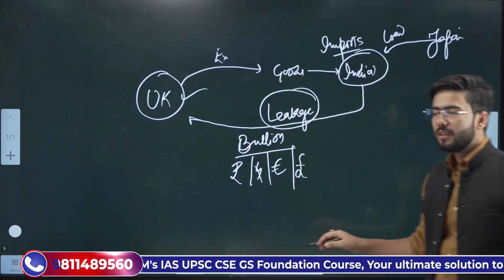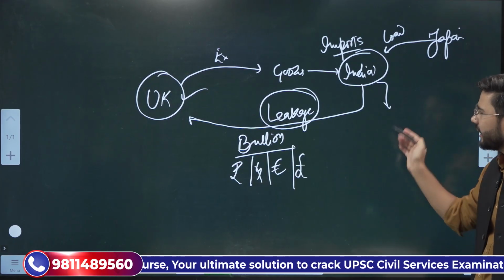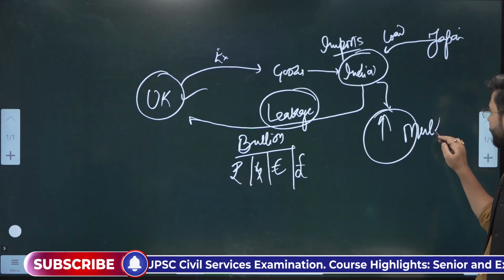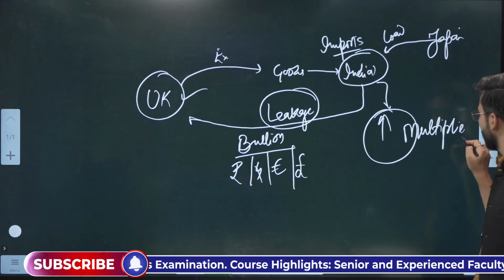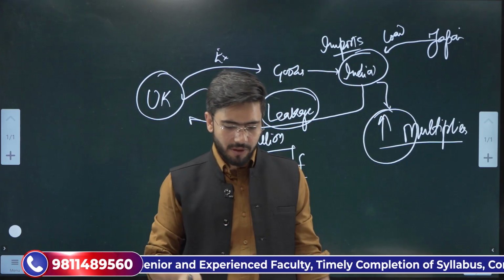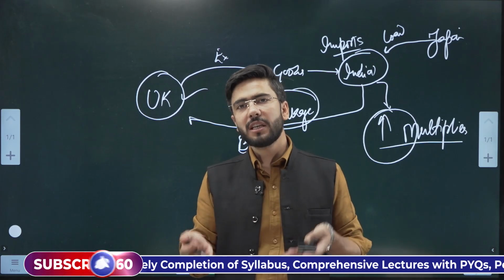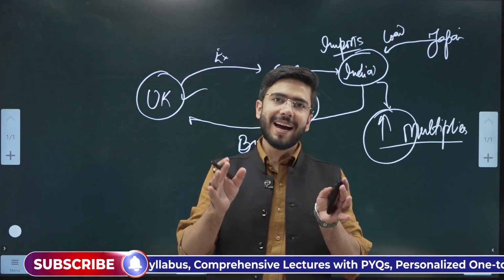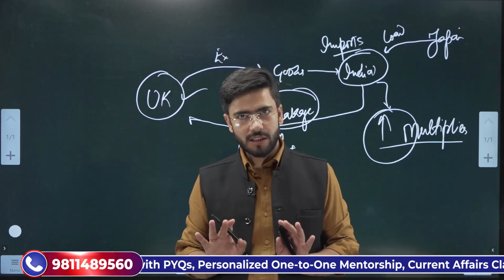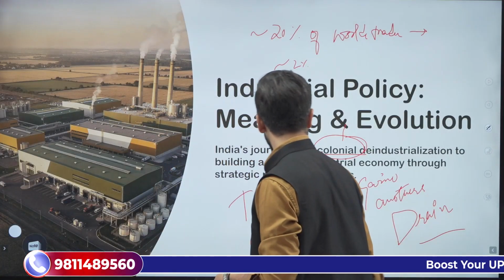Leakage of what? The cash, the currency, the money which was otherwise in India, which would have increased India's multiplier effect, is now decreasing. So that is why we need to develop our local industry, we need to develop our own domestic economy, and once we do that, that is the only way we have self-reliance. Do you understand this? Simple? Sure. Now, moving further.